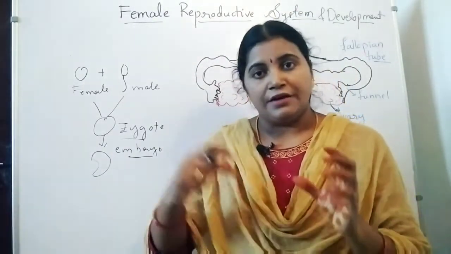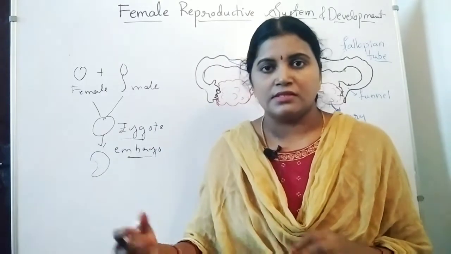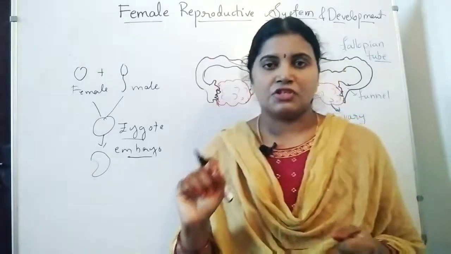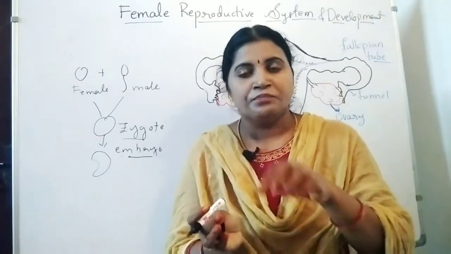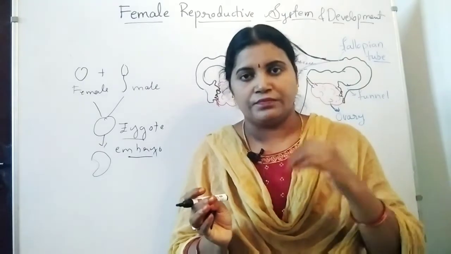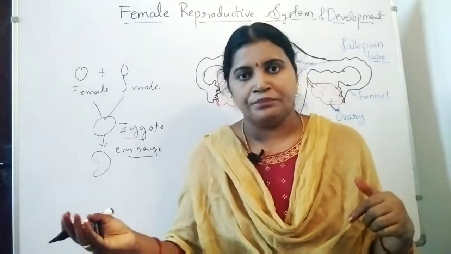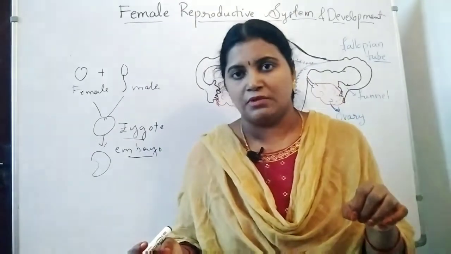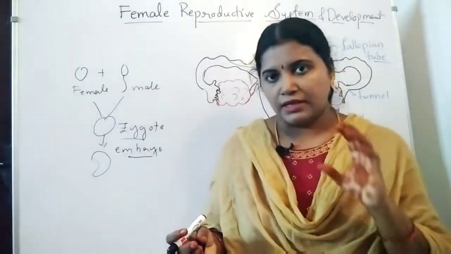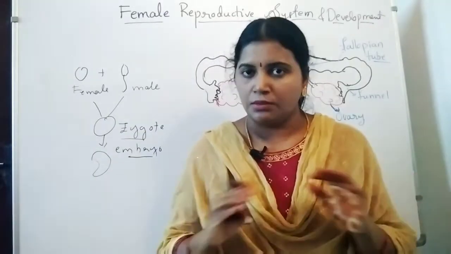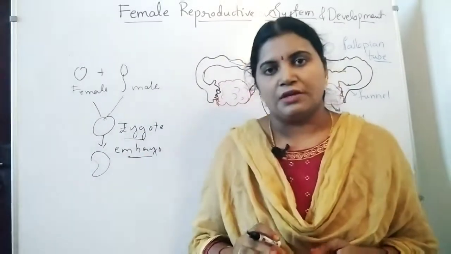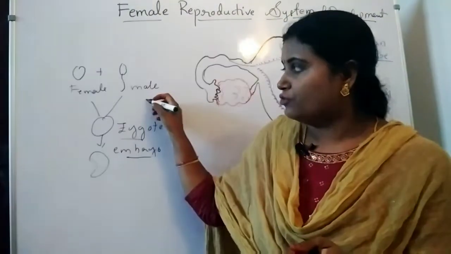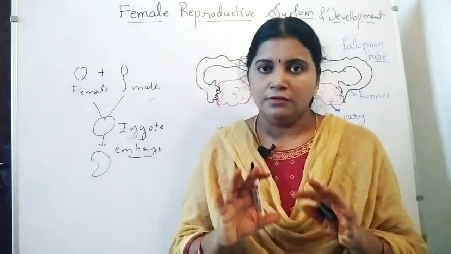So in the advanced animals, so maximum terrestrial animals. Terrestrial animals ante enti, land meeda unde jeevudu. So whatever that may be, small or big, internal fertilization takes place in the terrestrial animals. Not all the terrestrial animals, there are some exceptions. We are talking about generally all the terrestrial animals will follow internal fertilization, means fertilization or fusion of gametes takes place inside the body.